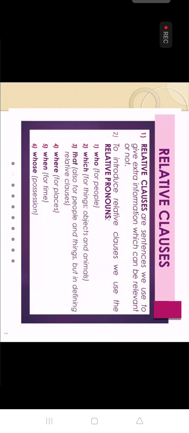If we compare to adverb clause, adverb clause has many conjunctions. For adjective clause, only a few: who, which, that, where, when, whose. So not so many, and their name is relative pronoun. Who refers to people, which refers to things, that refers to both, where to place, when to time, whose to possession.